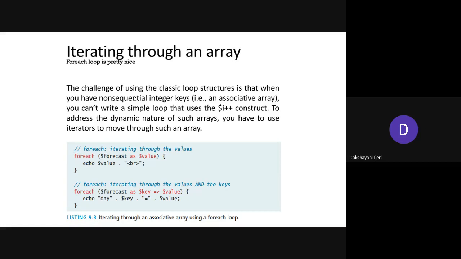In that case, we can use the foreach loop. Using the foreach loop, we will be able to access the elements of the array even though the keys are in disorder, or the keys are strings. So how to use that? The foreach loop, followed within the parentheses by the name of the array variable.